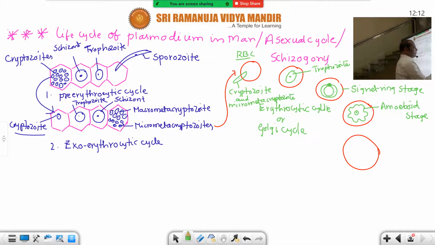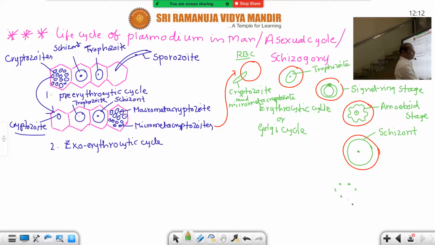So amoeboid stage. Then the amoeboid stage loses pseudopodia and the cell enlarges. So this stage is called schizont. If the cell is enlarged, all these stages are schizont. After schizont only multiplication occurs. Schizont undergoes schizogony, simple technique. So this is schizont. So this schizont undergoes